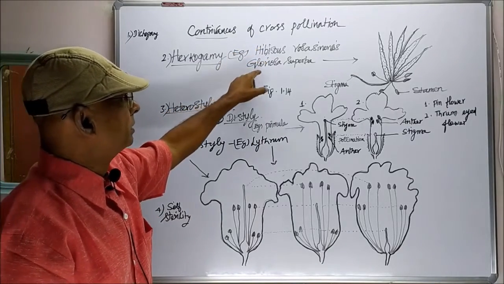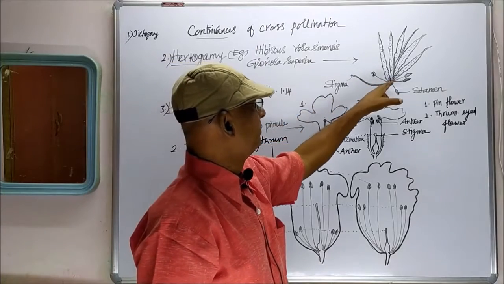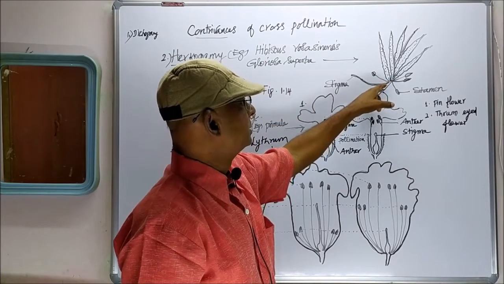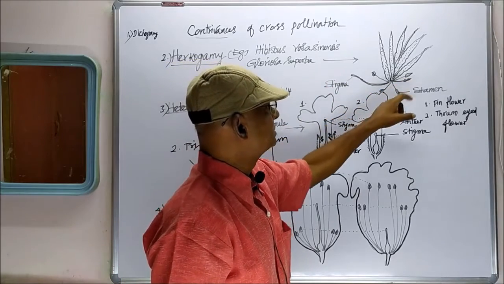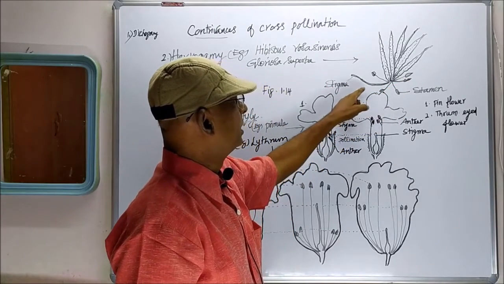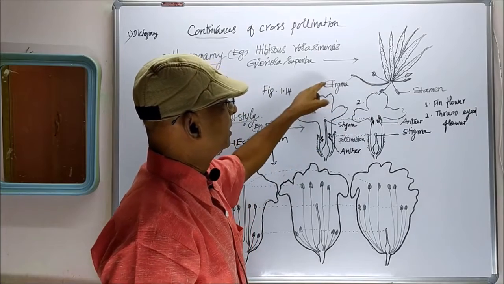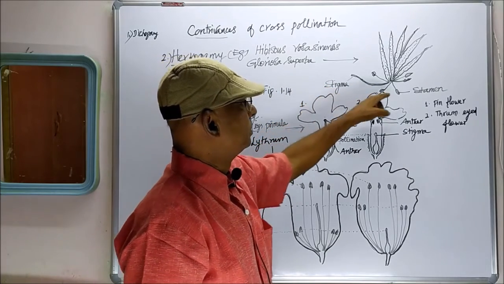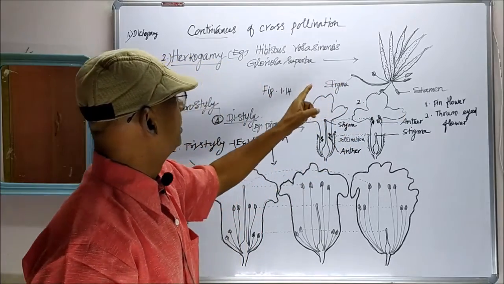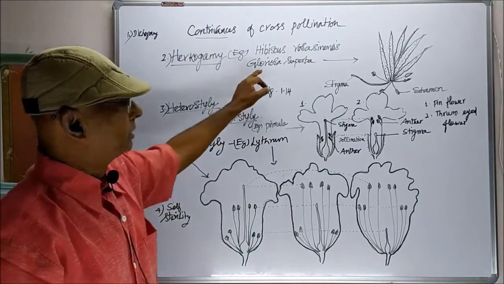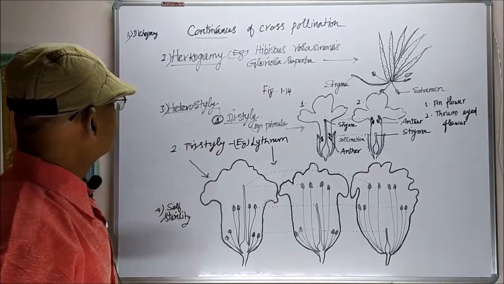The second one, Gloriosa: in the diagram you can see the stigma is projecting far away from the stamens, so the pollen grains from the stamens cannot reach the stigma. That is the condition in Gloriosa superba.